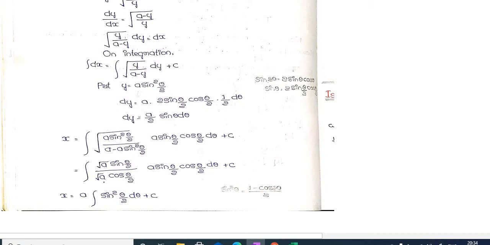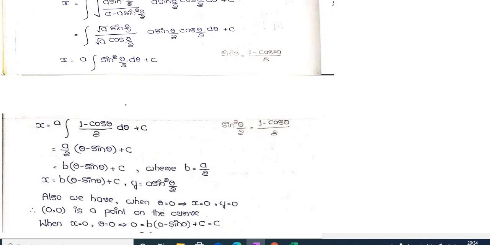Observe that √a cancels, cos cancels, and sin times sin is sin². But we know the formula for sin²(θ/2), which is (1 − cos θ)/2. Substitute: a/2 is constant, integrating 1 gives θ, and integrating cos θ gives sin θ, plus c as it is.